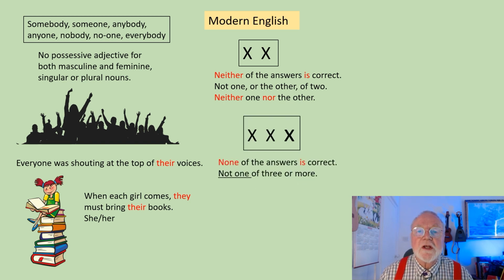And if we look at the word none, this is another one that causes problems. The original meaning is not one of three or more. So if I say none of the answers is correct, you might expect me to say none of the answers are correct. A lot of English people make that mistake. But none means not one. So if I say not one of the answers is correct, you can see why I use the singular verb.